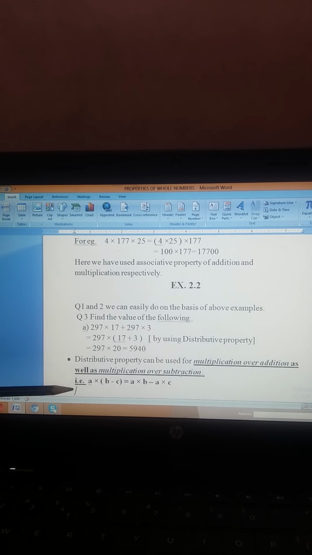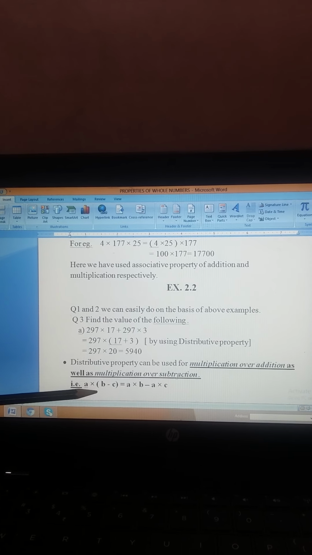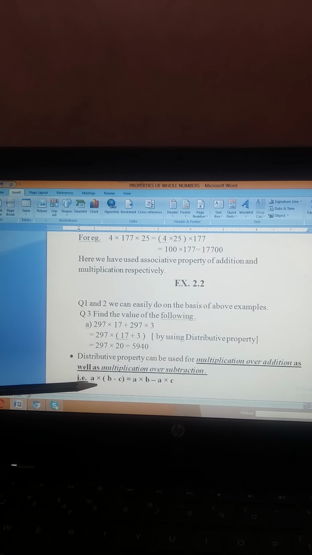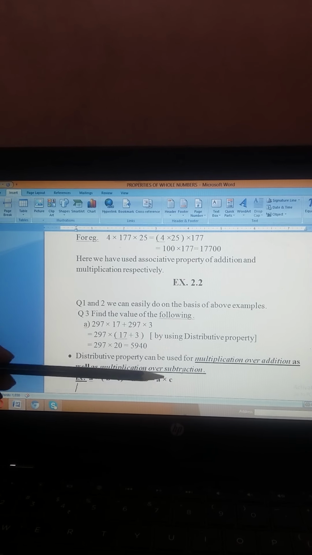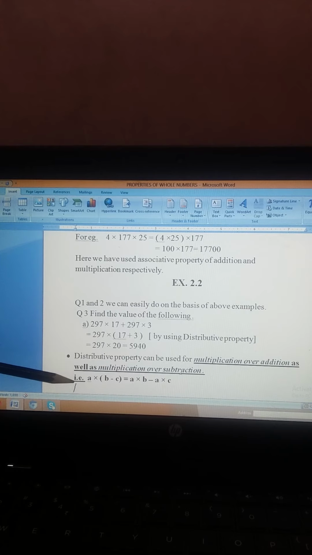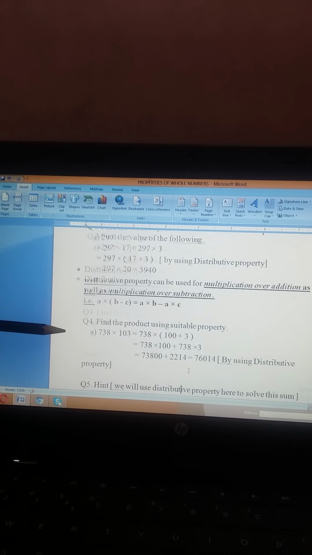This distributive property can be used for multiplication over addition, which we have discussed earlier, or multiplication over subtraction also. What is the difference between the two? Here A multiplied by (B minus C) in a bracket is equal to the first number multiplied by the second number minus the first number multiplied by the third number, that is A multiplied by B minus A multiplied by C.